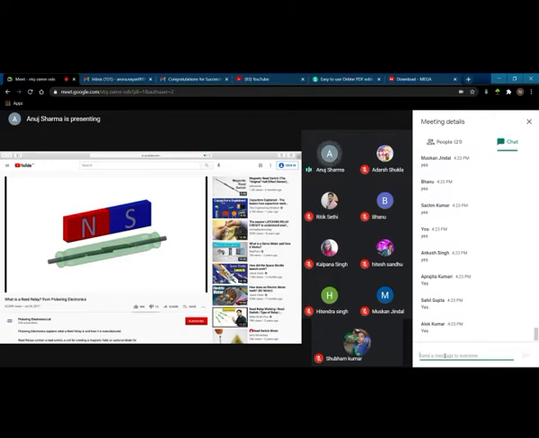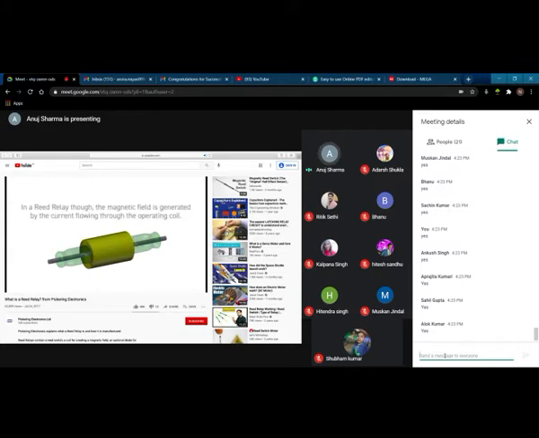A reed switch is operated in the presence of a magnetic field. As the magnet approaches the reed switch, the blades will become magnetically polarized and will become attracted to each other, closing the switch. When the magnet is removed, the switch will return to its open state. Of course, a reed relay does not have a magnet to operate the switch. Instead, the magnetic field is generated by an electrical current flowing through the turns of an operating coil, which is fitted over the reed switch.